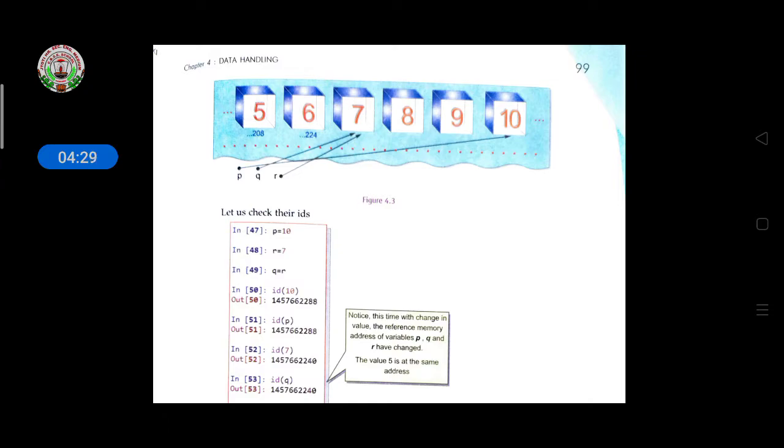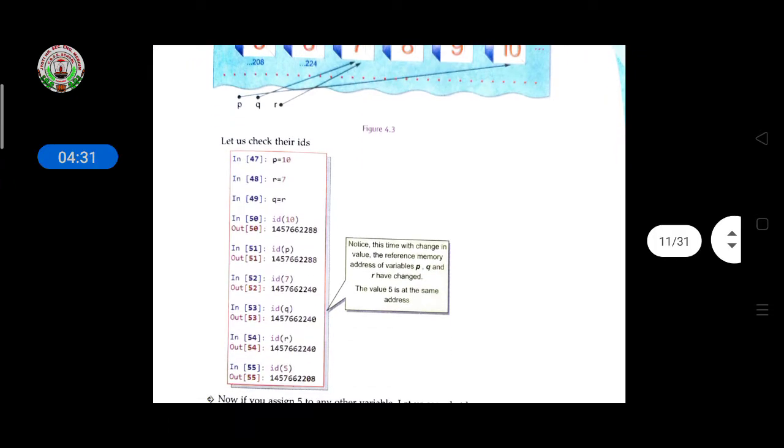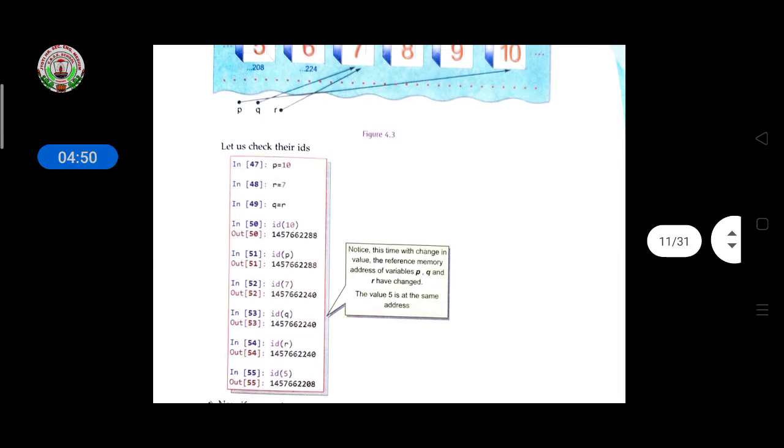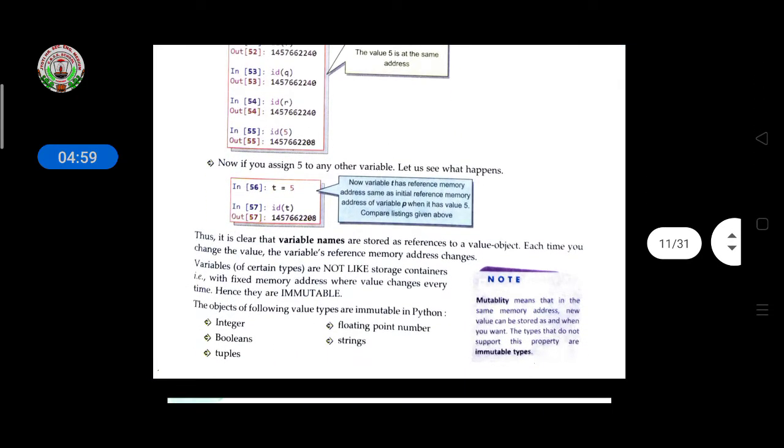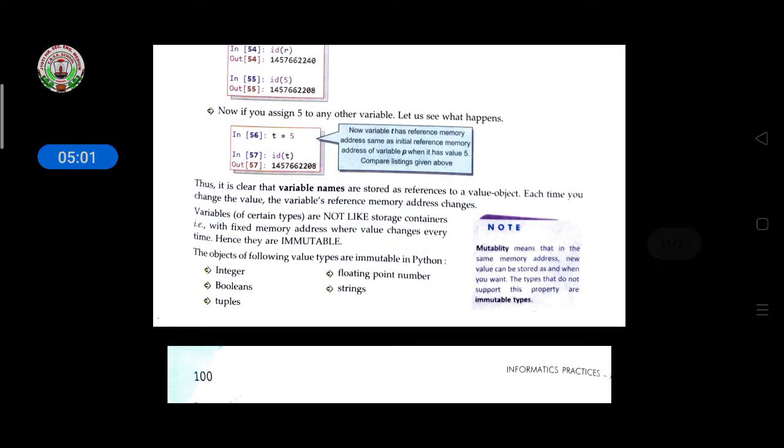If you call the p value, it shows its address. Then if you call the q value, even if p and q have the same value, the address is different. So if the value is the same, here the address changes.